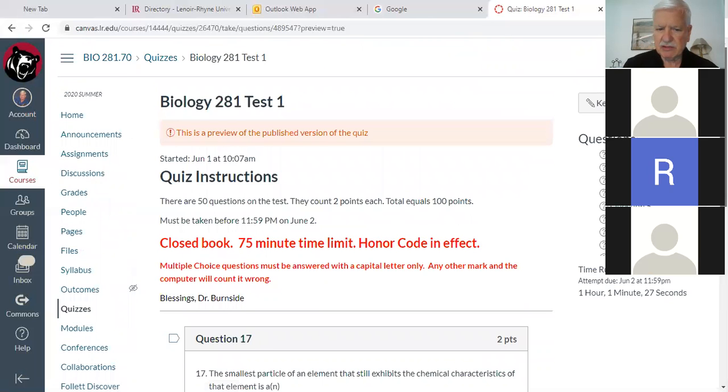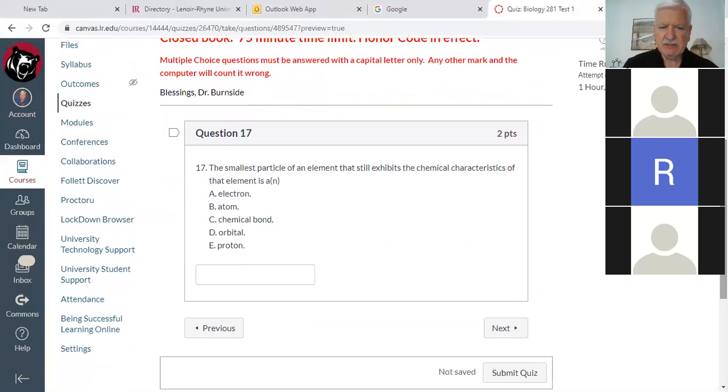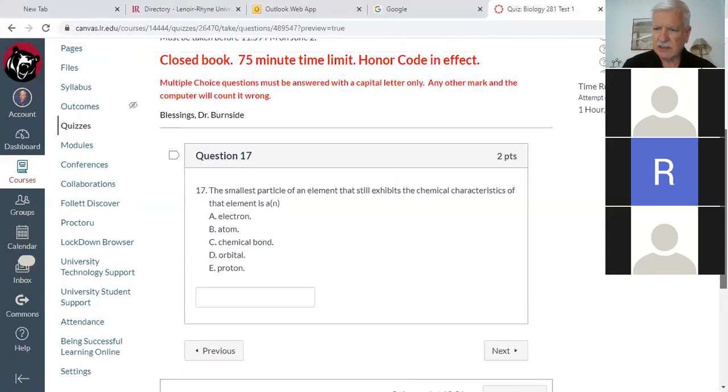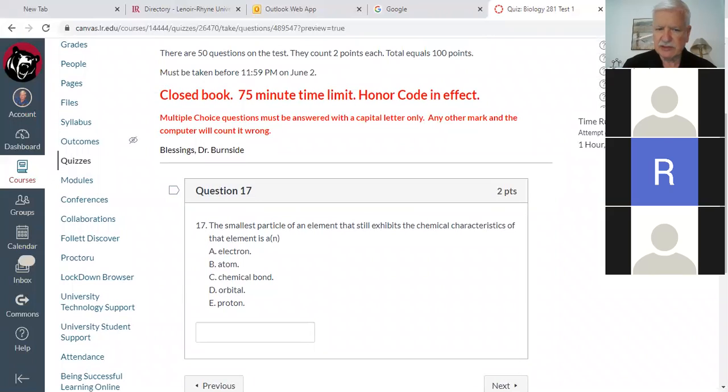Now we're starting to roll. Okay. 17, the smallest particle, this is for Roxana now. The smallest particle of an element that still exhibits the chemical characteristics of that element is electron, atom, chemical bond, orbital, or proton. Is it B, an atom? Yes. See, we're on a roll right now. Good, Roxana. Okay. We're all gonna pull through this together and do really well.